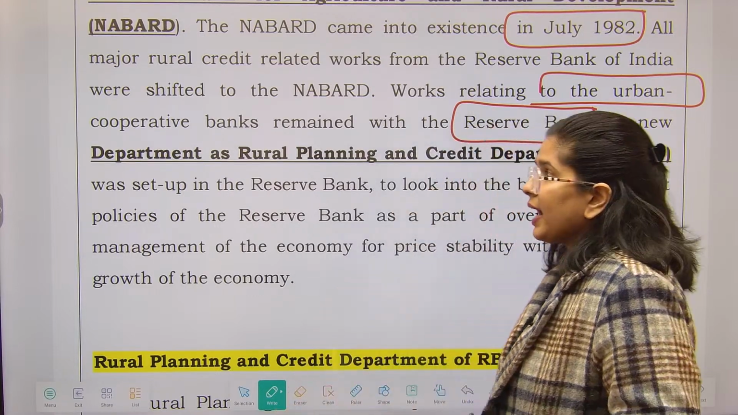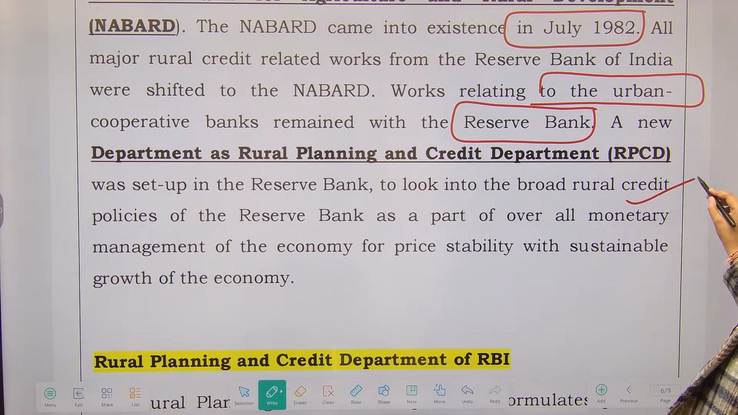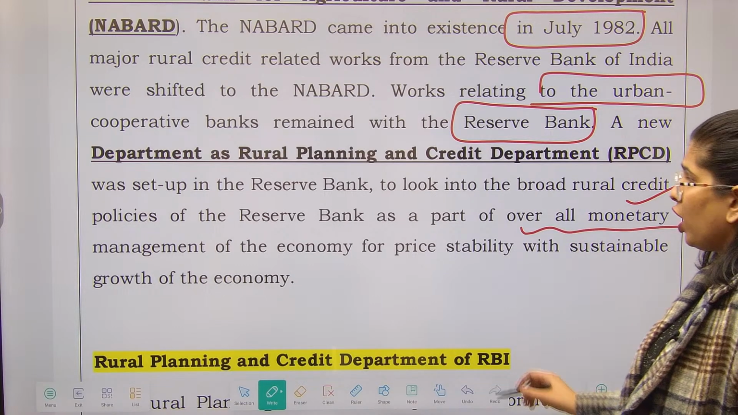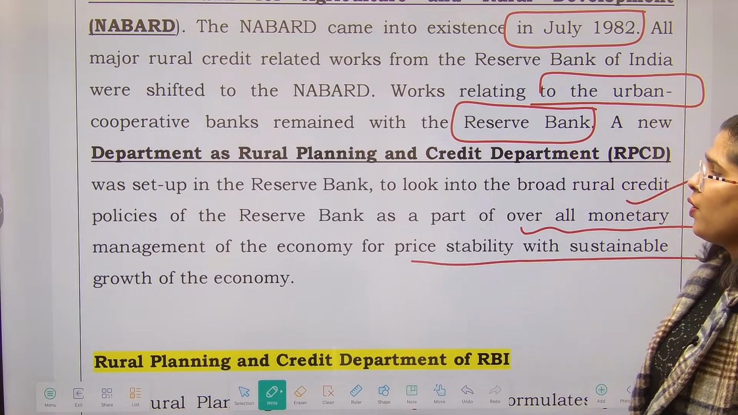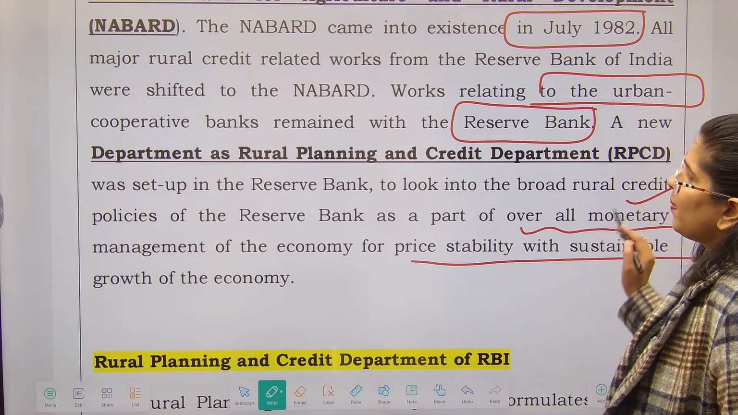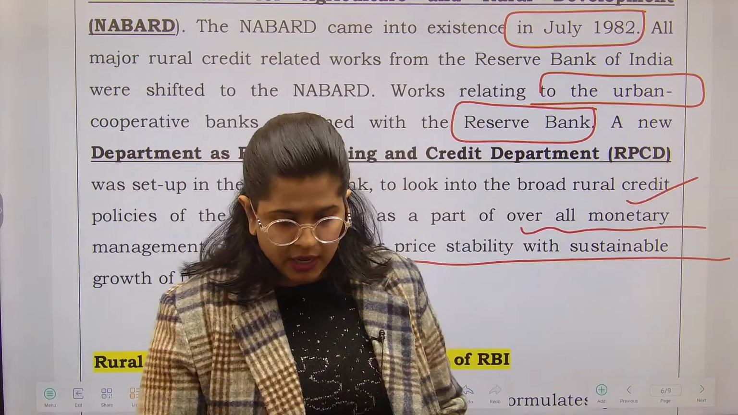A new department, the Rural Planning and Credit Department, was set up in the Reserve Bank to look into the broad rural credit policies of the Reserve Bank as a part of overall monetary management of the economy for price stability with sustainable growth. Now we are going to see what the Rural Planning and Credit Department did, right? What was the role of it?